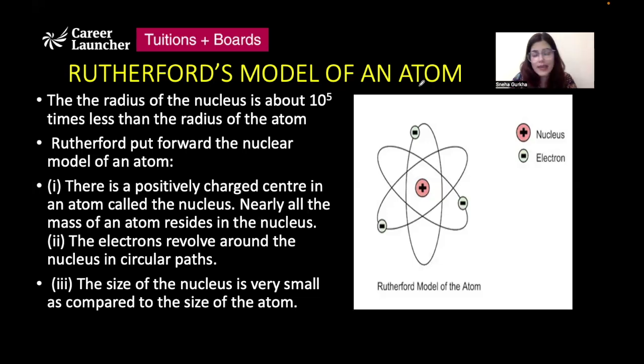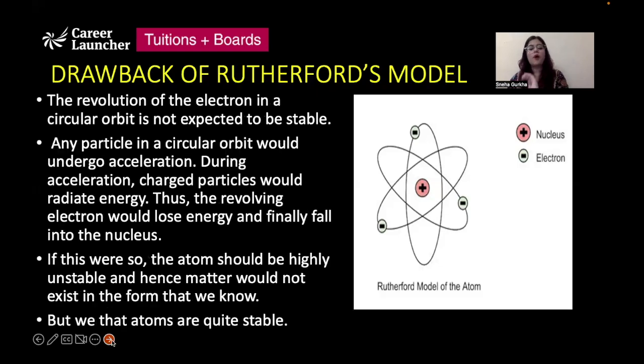Their mass is negligible. So he concluded that nearly all of the mass of the atom is present in the nucleus, and the electrons revolve around the nucleus in circular paths. And he also concluded that the size of the nucleus is very small as compared to the size of the atom.